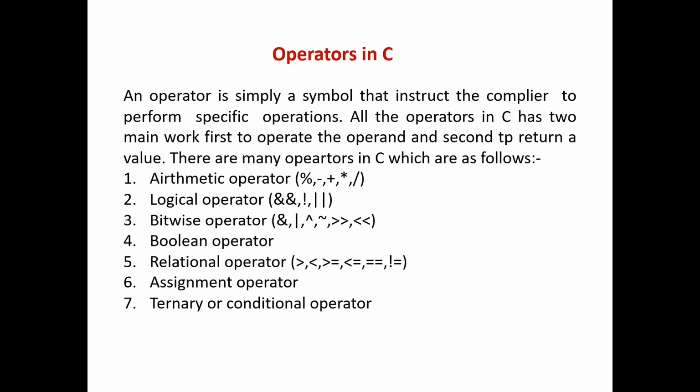Over to SOURABH. Now we are going to know about the operators in C. An operator is simply a symbol that instructs the compiler to perform specific operations. All the operators in C have 2 main jobs: first, to operate, and second, to return a value. There are many operators in C, which are as follows: arithmetic operators, logical operators, bitwise operators, Boolean operators, relational operators, assignment operators, and ternary or conditional operators.